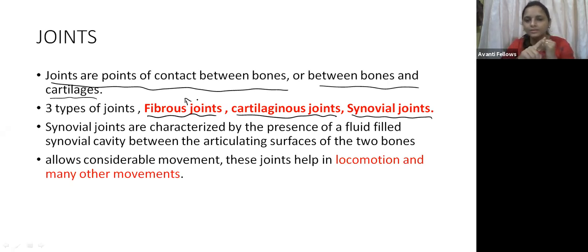Okay, so the fibrous joints are not going to help in the movement, whereas the cartilaginous joints help only to a small extent. That is the cartilaginous joint, which you can see between two vertebrae. We have seen the 26 vertebrae, right? So there is one vertebra and then another vertebra. Between these two is called a cartilaginous joint. It helps in the movement only to some extent. Okay, let us come to the third one.